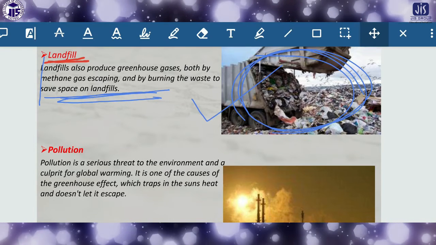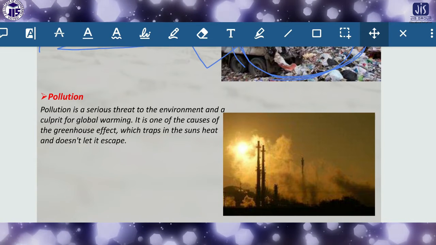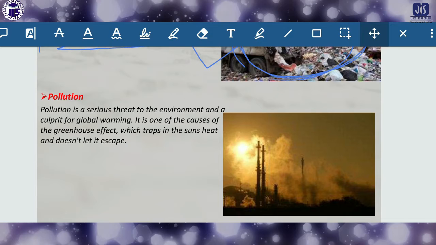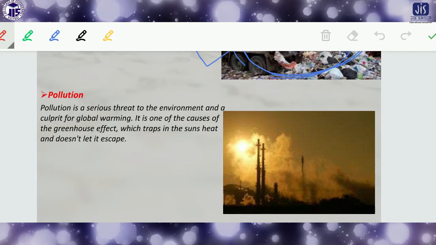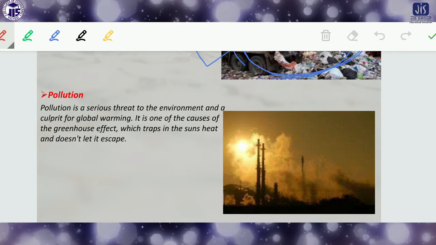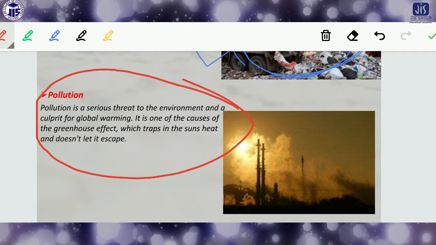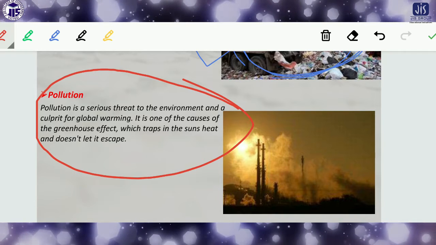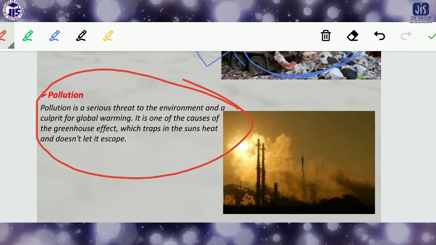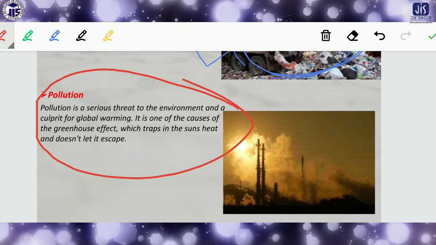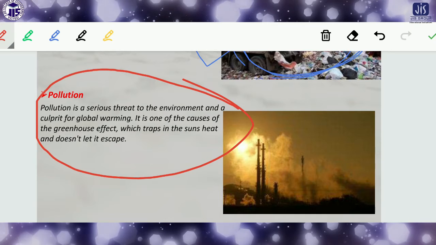Another thing is that pollution is a serious threat to the environment, and it is mainly the culprit for global warming. So different kinds of pollution are mainly responsible. It is one of the causes of the greenhouse effect, which traps the sun's heat and does not let it escape. Different kinds of smoke are coming from the industries, and that smoke carries some kinds of greenhouse gases. So it also increases the percentage of greenhouse gases in the atmosphere, which also affects global warming.